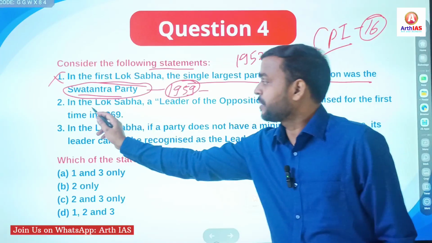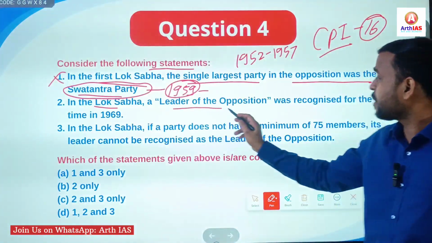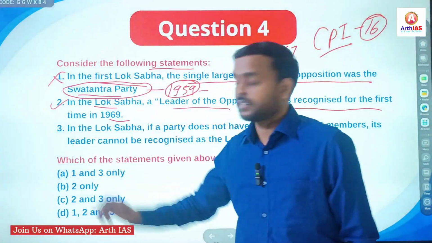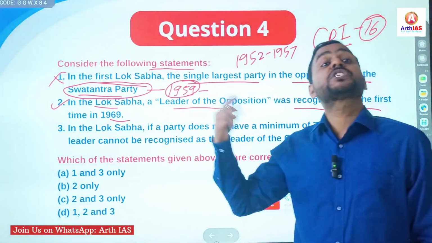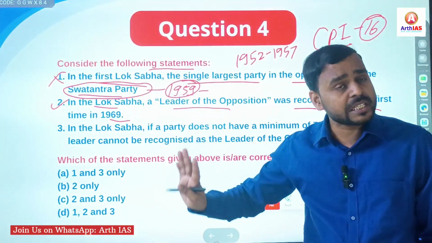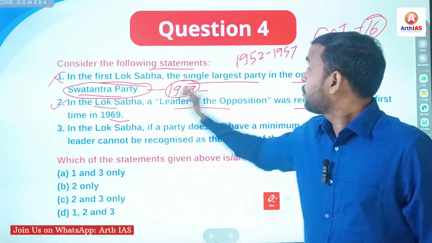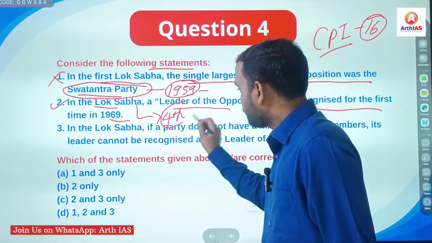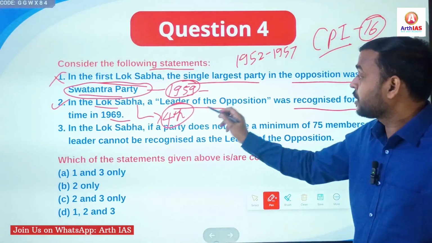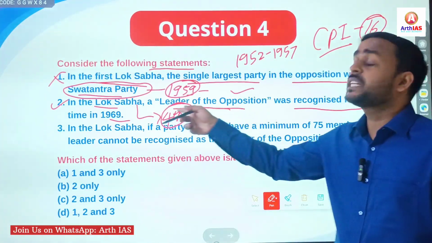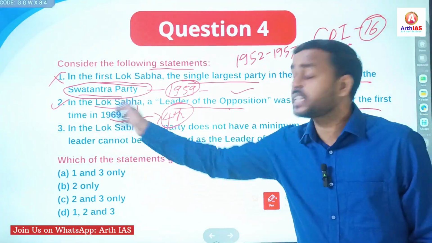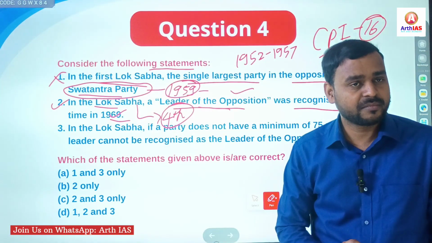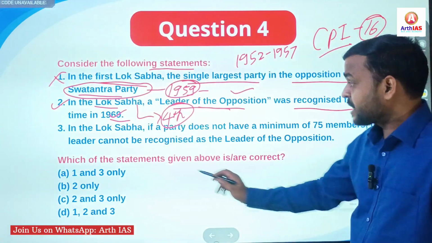Clear? Second statement. In the Lok Sabha, a leader of opposition was recognized for the first time in 1969. Yes, this is correct. Though opposition existed even from the first Lok Sabha, it was during the fourth Lok Sabha that the post of leader of opposition was recognized for the first time. Which year? 1969. Clear?